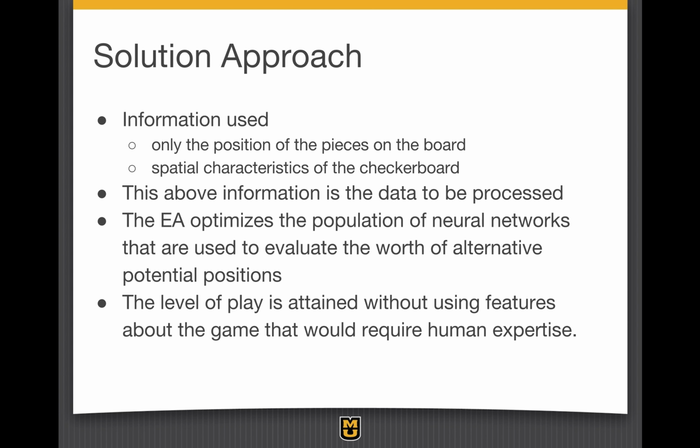Our solution approach. We use only the position of pieces on the board, the spatial characteristics of the checkers board, and this information is then given to the neural networks. We use neural networks as the evaluation function. The evaluation function will give us the possible next move a player can make. So the EA optimizes the population of neural networks that are used to evaluate the worth of alternative potential positions. The level of play is attained without using any features about the game that would require human expertise.